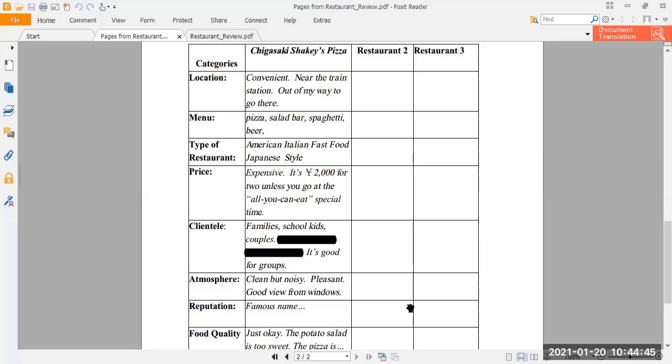Menu. So what is the menu? There are pizzas, salad bar, spaghetti, and something else as well. If you talk about Zahid Nihari, what can be in the menu? Like Nihari and hot naans, and then salad, and I think there are some other things as well.